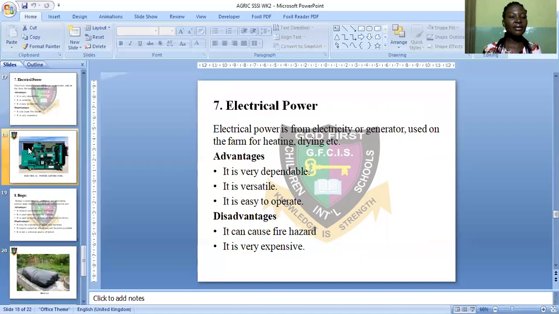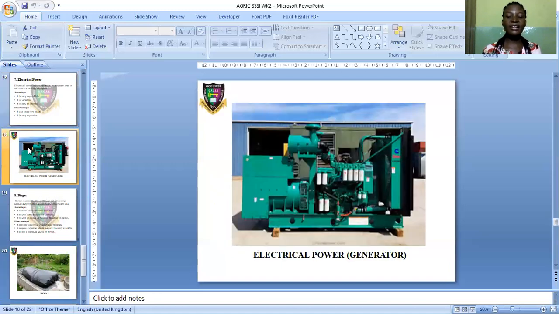Yes, this is an example of an electrical power generator. You can see how massive it is. So to purchase this, you need a very huge amount of money.